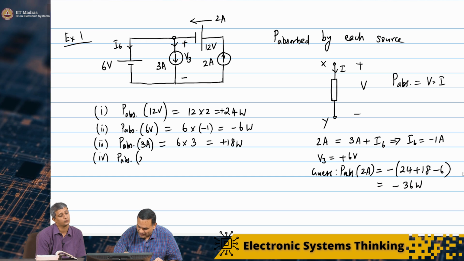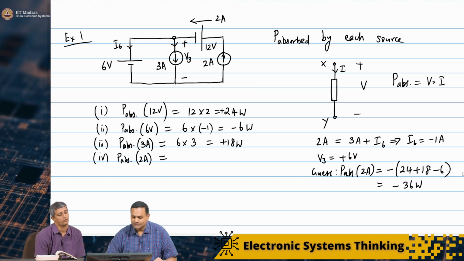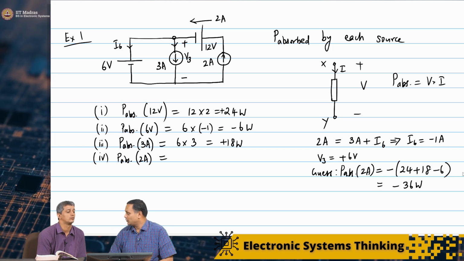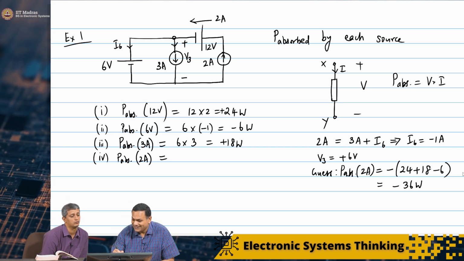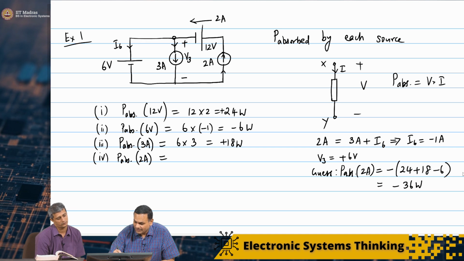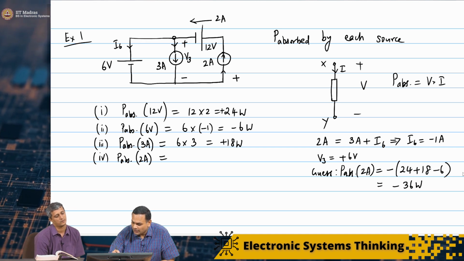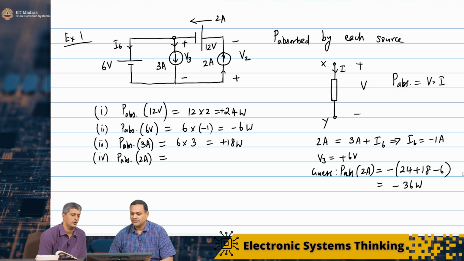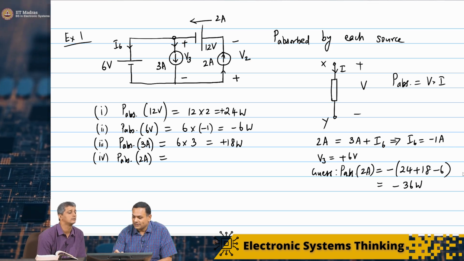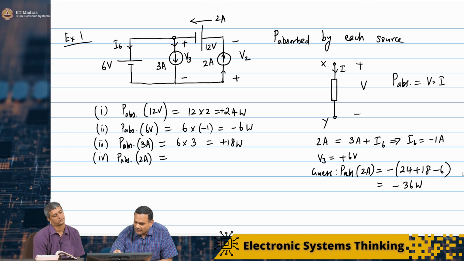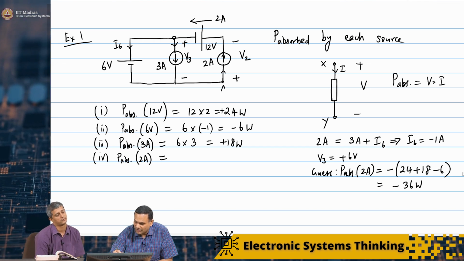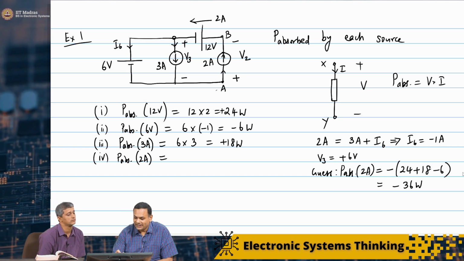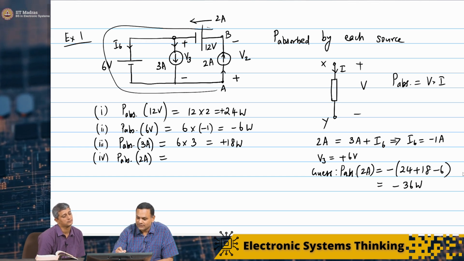So we are doing this for the 2 ampere current source, and I need to find the voltage across the 2 amperes. Current is entering here, so I need the voltage in this direction. I'll call that V2. I need to find the voltage drop going from node A to node B. I can traverse this path, which only has voltage sources.